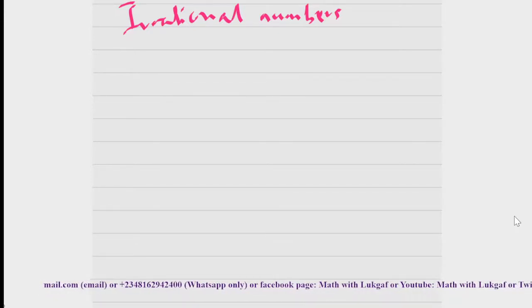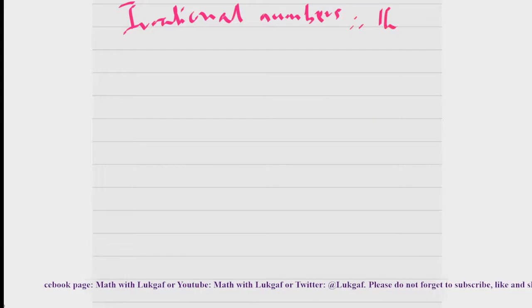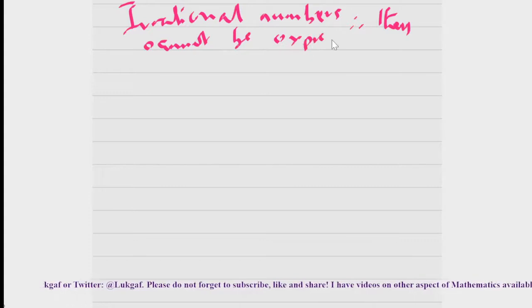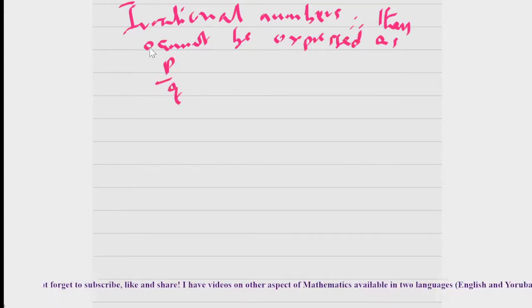You understand that? But irrational numbers, on the other hand, are those numbers that cannot be expressed as P divided by Q. So you cannot express them in fractional form.